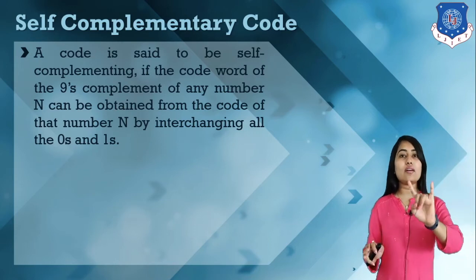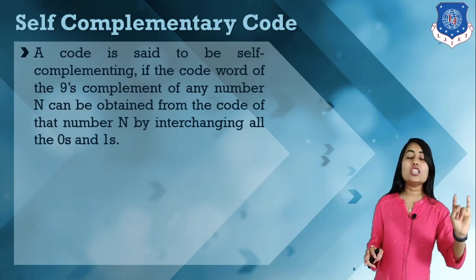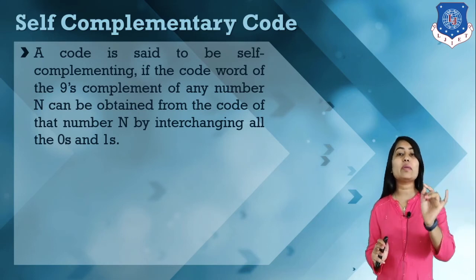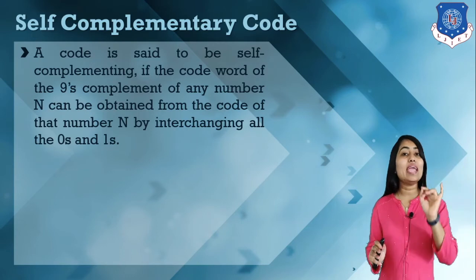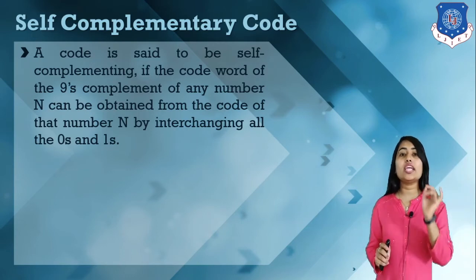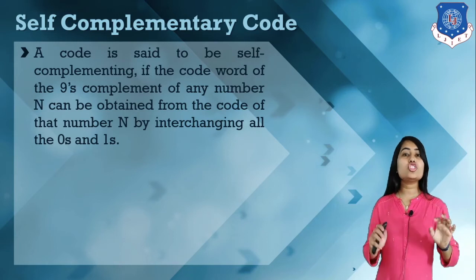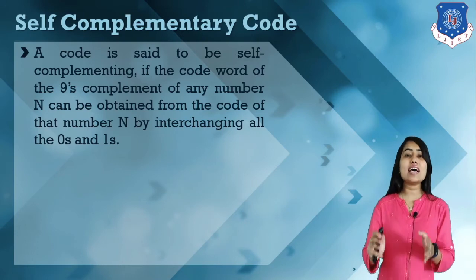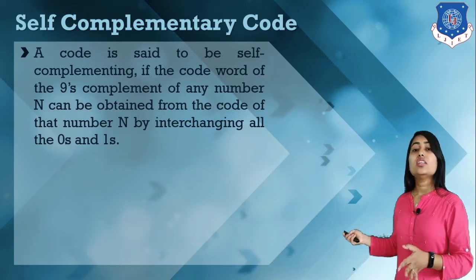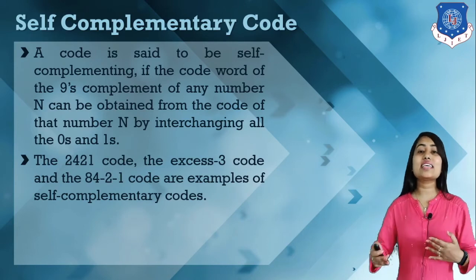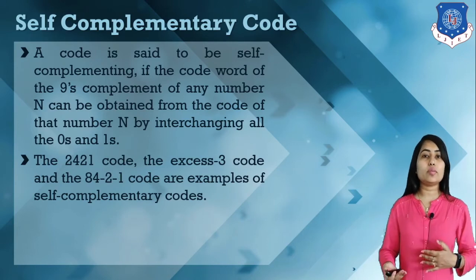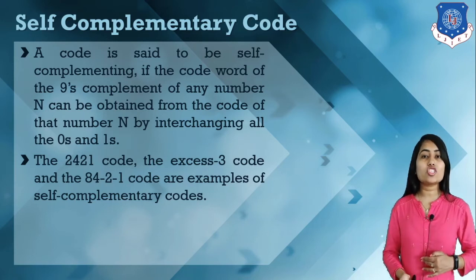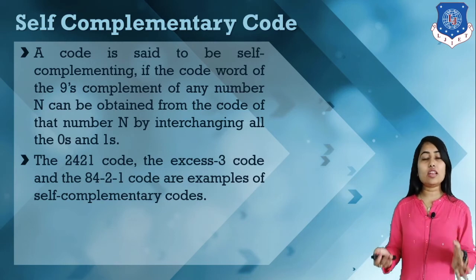Whenever we have a code technique in which nines complement is equal to ones complement, the code is known as a self complementary code. The nines complement of any decimal number can be calculated from the bit pattern just by replacing zeros and ones. The 2421 code and the XS3 code are self complementary codes. How are these codes self complementary?